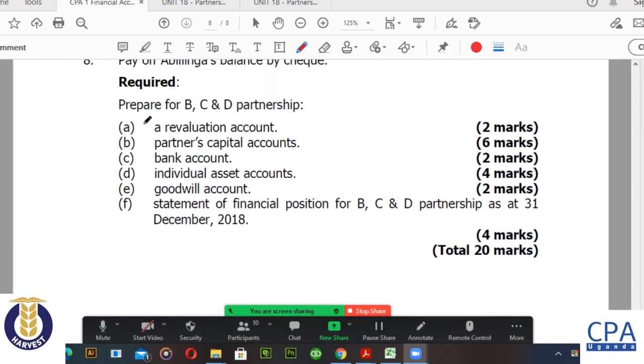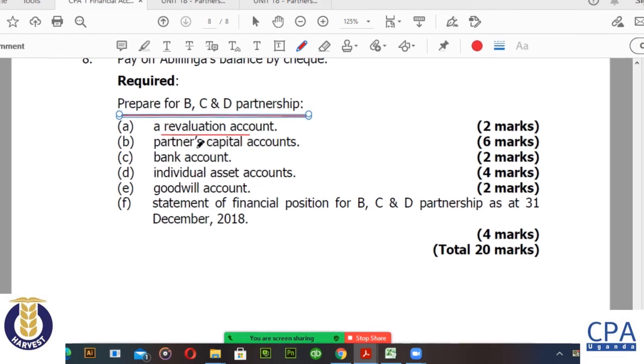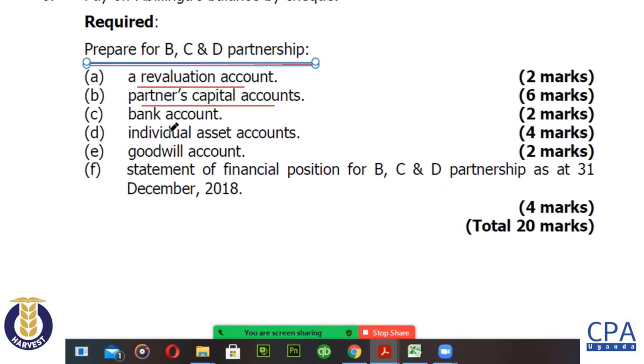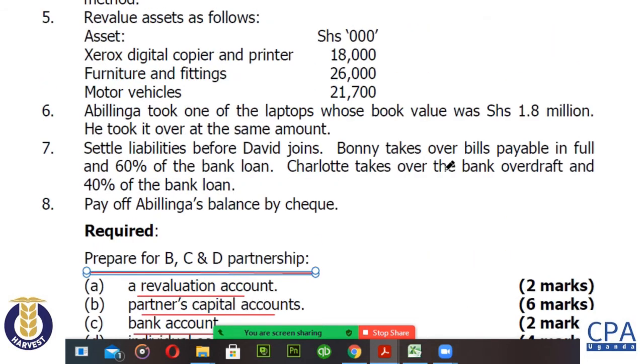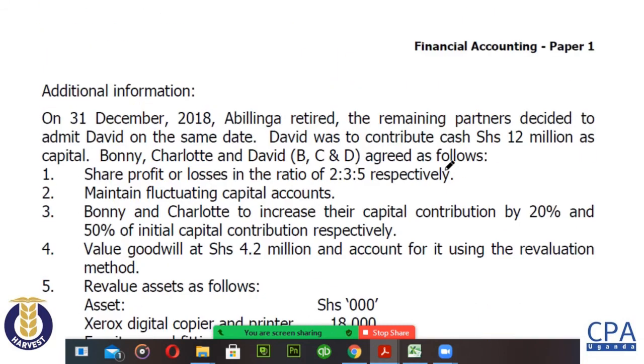We are required to prepare for ABC the revaluation account, the partner's capital account, the bank account, the individual asset account, the goodwill account, and the statement of financial position for the new partners, Bonnie, Charlotte, and David. So, of course, before you begin on that, you have to look at this additional information.